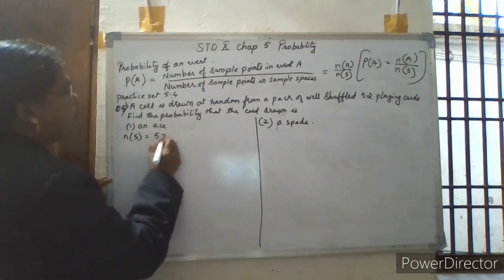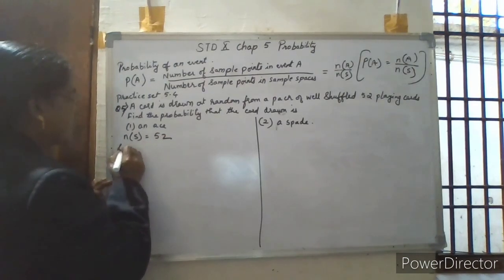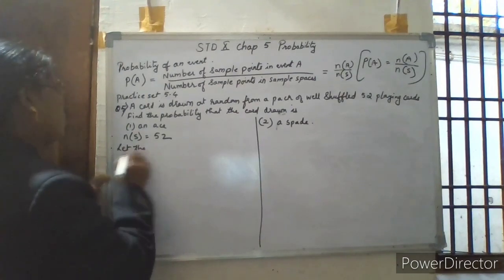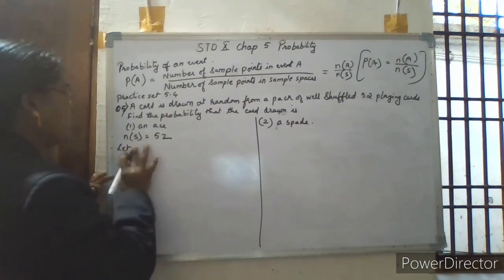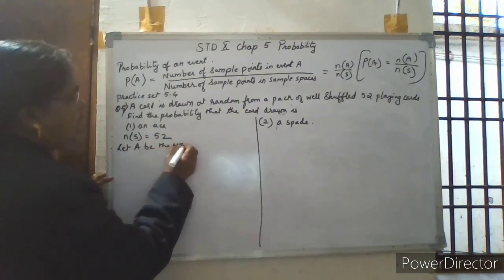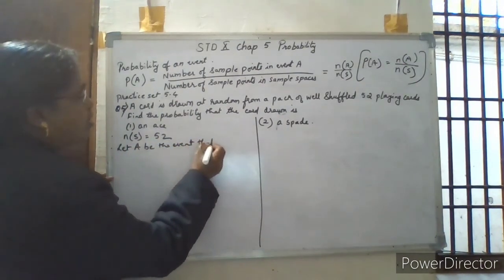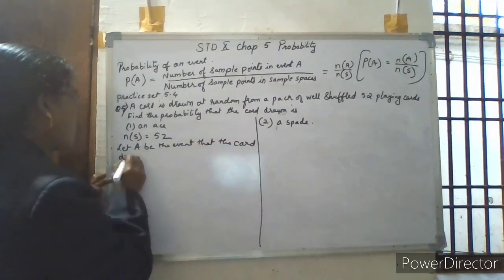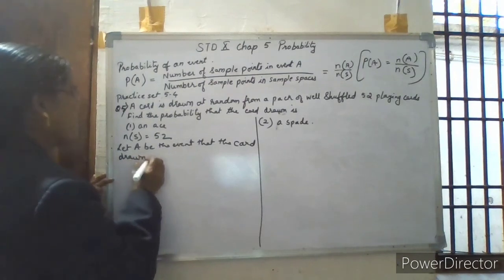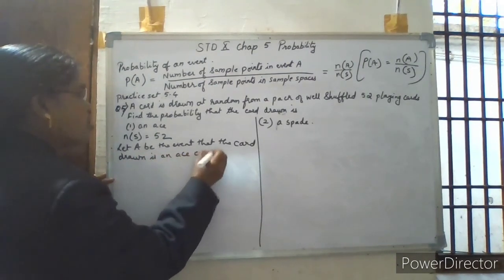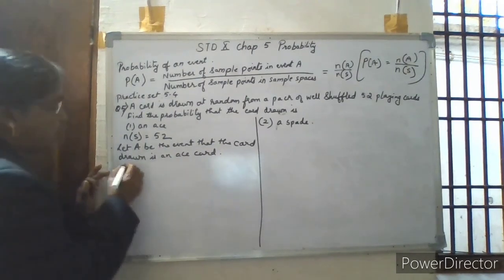Let A be the event that the card drawn is an Ace card. So here how many Aces are there? There are 4 Aces.